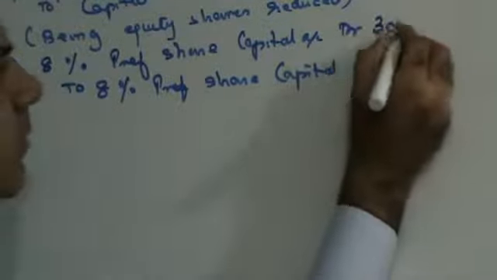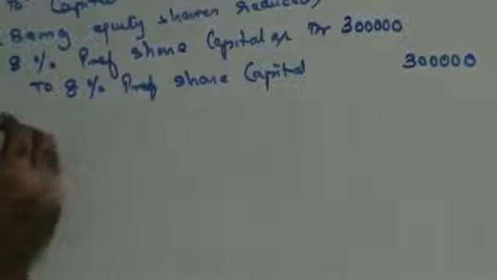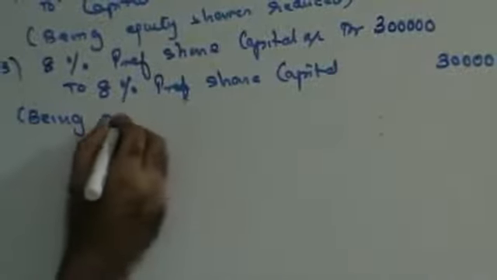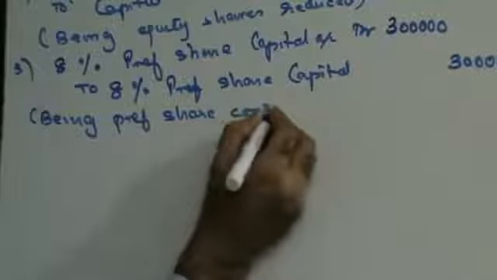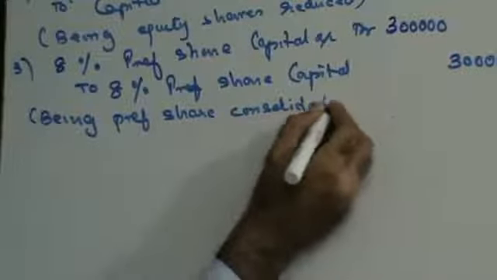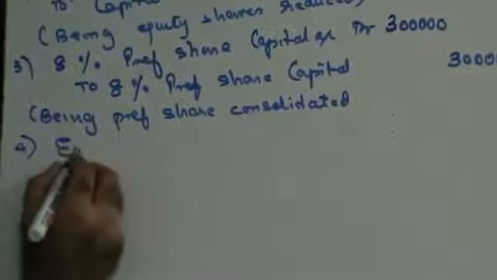Now, as per the balance sheet, your preference share capital was 4 lakhs, out of which 1 lakh you have written off. So that leaves you with 3 lakhs. Being preference shares consolidated. Same way you have to consolidate the equity share also.